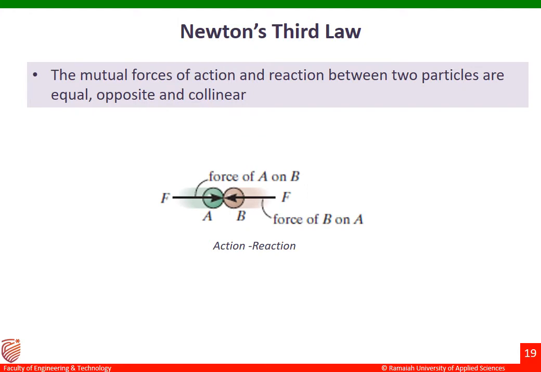And the next one is Newton's third law. This law states that action and reaction are equal in magnitude but opposite in direction. That is, the mutual forces of action and reaction between two particles are equal, opposite, and collinear. You can see there are two particles named A and B, and when you apply the force F on particle B, the particle B will exert an equal and opposite force of F on particle A. That means there is an action and then a reaction.